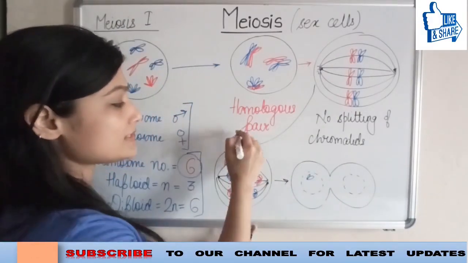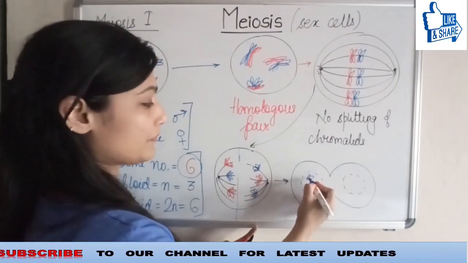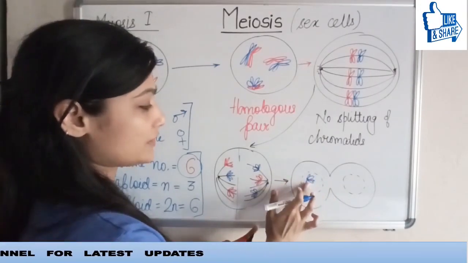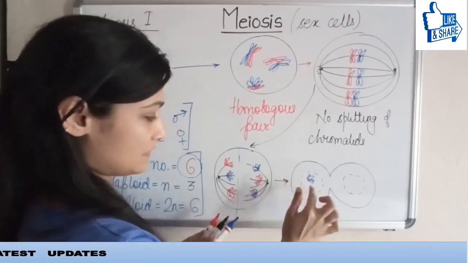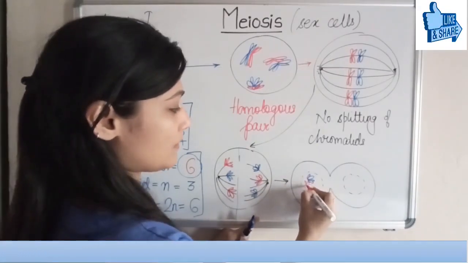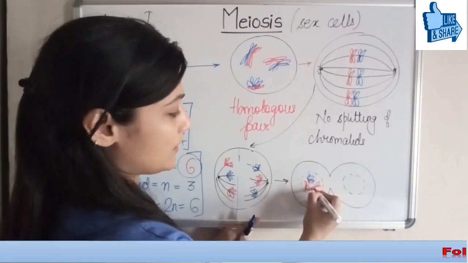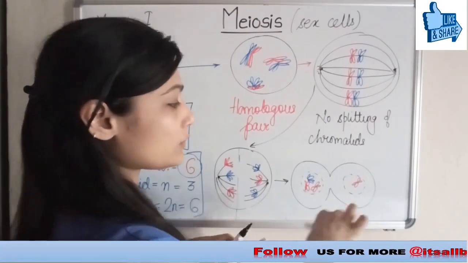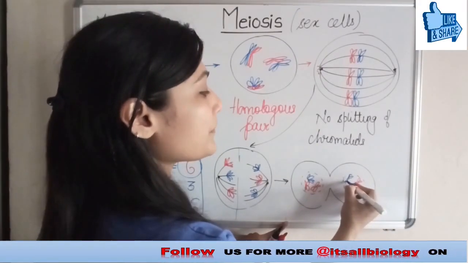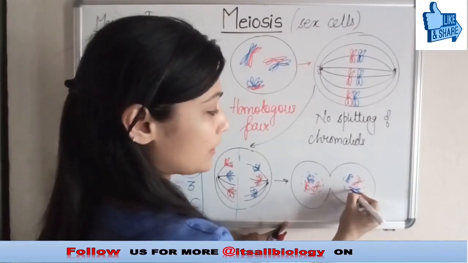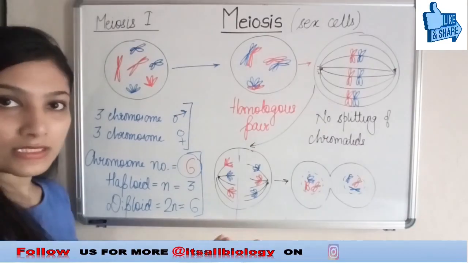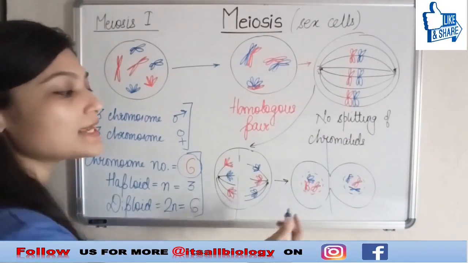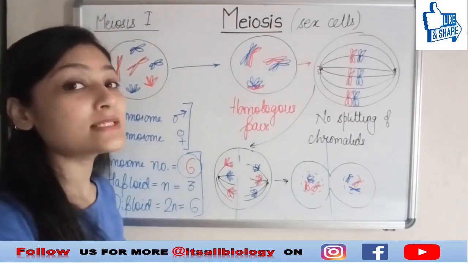Suppose this is one cell here. I hope you are able to understand with different colors here. Yes. So after this telophase stage and the division of cells, I will be getting two cells.